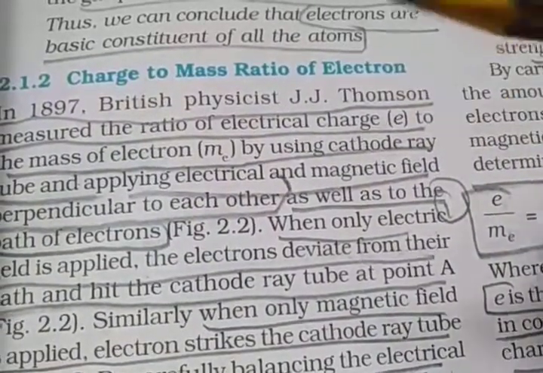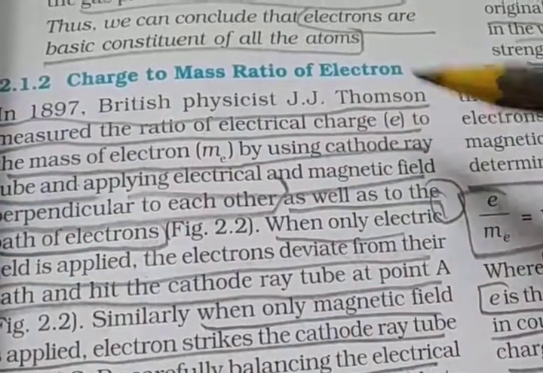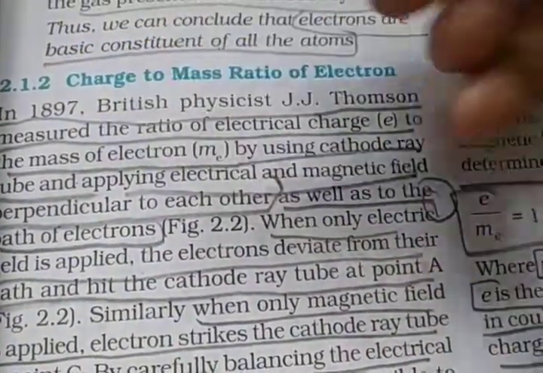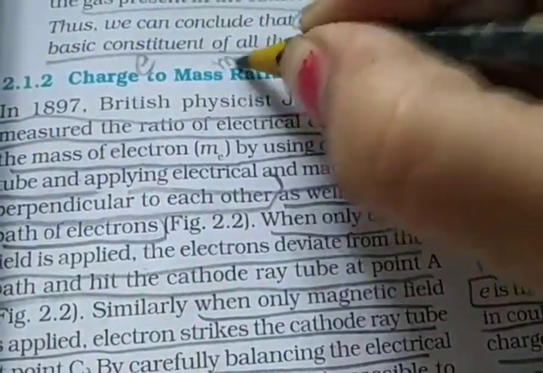Next topic is the charge to mass ratio of the electron. Charge is indicated by small e and mass by small m.